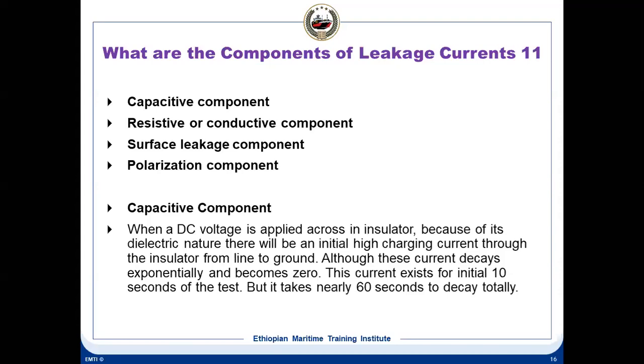Capacitive component. That is why we apply for 1 minute, because of this capacitive component effect. When a DC voltage is applied across an insulator, because of its dielectric nature, and dielectric means capacitive type nature, there will be an initial high charging current. Like a capacitor, it gets charged through the insulator from line to ground. This current decays exponentially and becomes zero after some time. But this current exists for about 10 seconds in the test, and it takes 60 seconds to decay. That is why we are waiting for 1 minute. Once you apply the mega, you wait for 1 minute to take the readings. Okay, so this is the effect of the capacitive component.